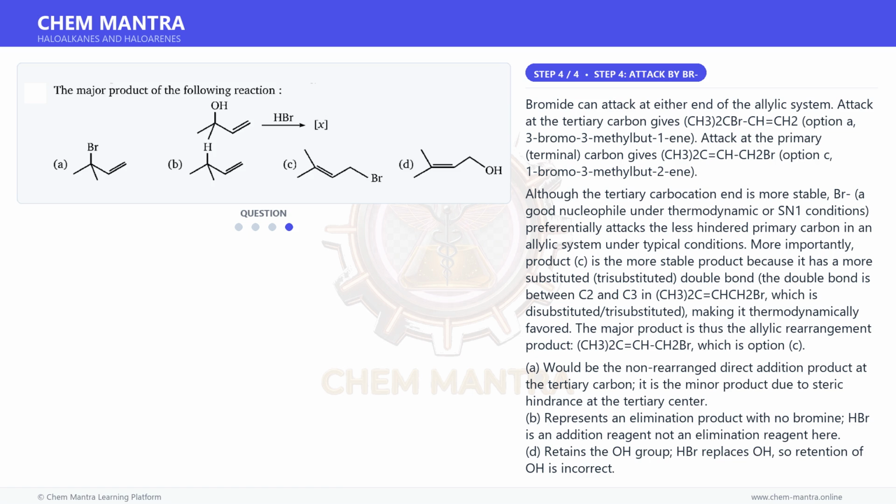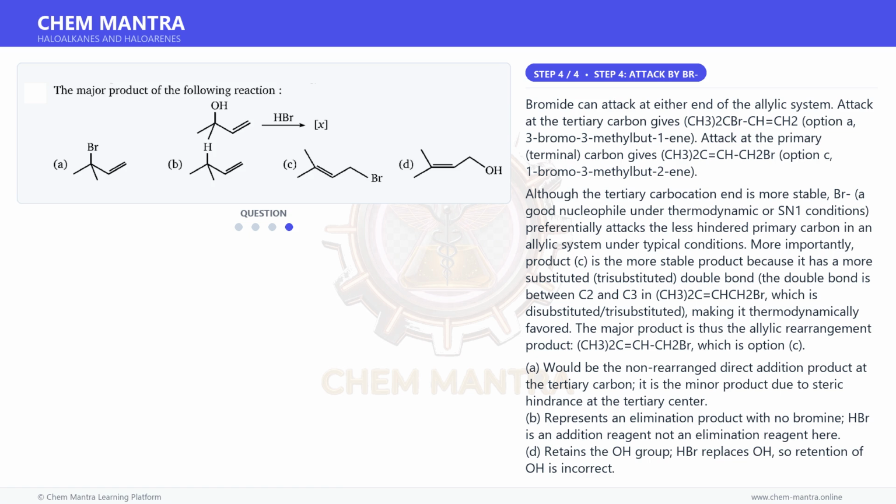More importantly, product C is the more stable product because it has a more substituted, trisubstituted, double bond. The double bond is between C2 and C3 in (CH3)2C=CH-CH2Br, which is trisubstituted, making it thermodynamically favored. The major product is thus the allylic rearrangement product (CH3)2C=CH-CH2Br, which is option C.